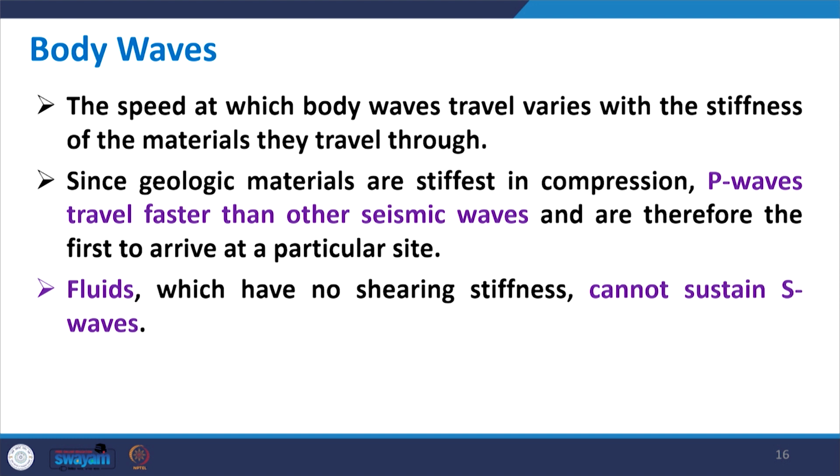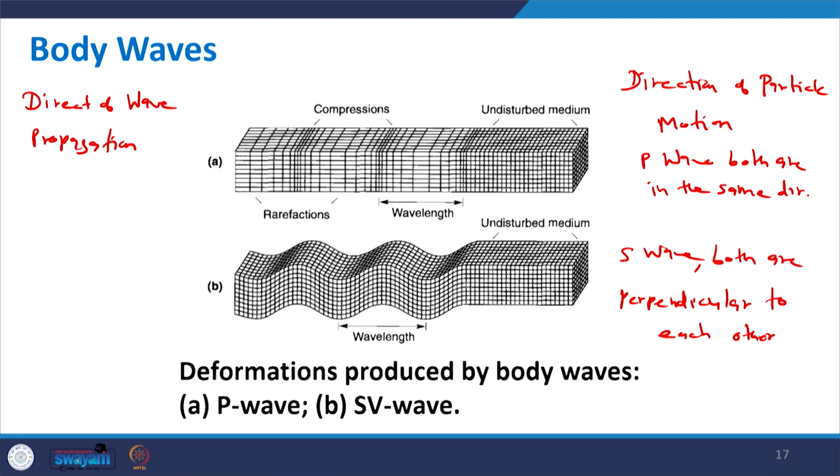So, the first wave coming near the source or at some distance will be a P wave. And because liquids do not have any shearing strength, the S wave, or secondary wave, cannot travel through the fluids. So, with this information we complete the body waves.